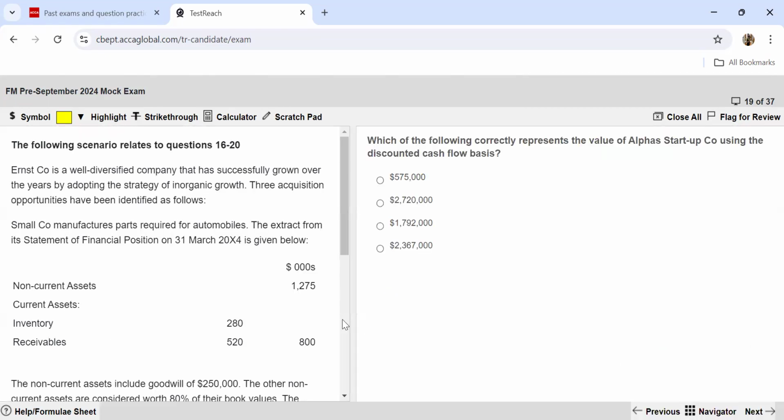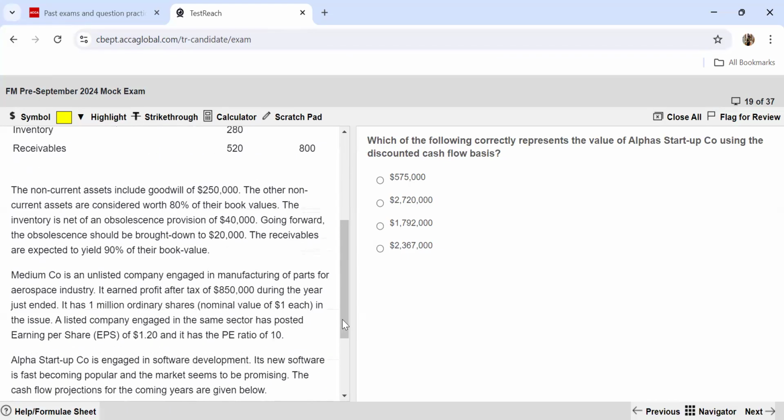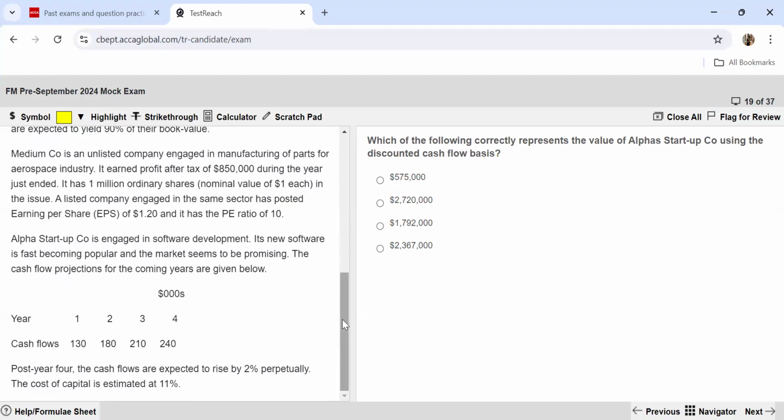Moving further to the fourth question of this scenario. Which of the following correctly represents the value of Alpha's startup using the discounted cash flow basis? So here's the information about Alpha. Alpha startup company is engaged in software development. Its new software is becoming fast popular and the market seems to be promising. The cash flow projections for the coming years are given below. So these are the cash flows that they are expected to get. And post year 4, the cash flows are expected to rise by 2% perpetually. Cost of capital estimated is given to you. So you have to work out the numbers over here.